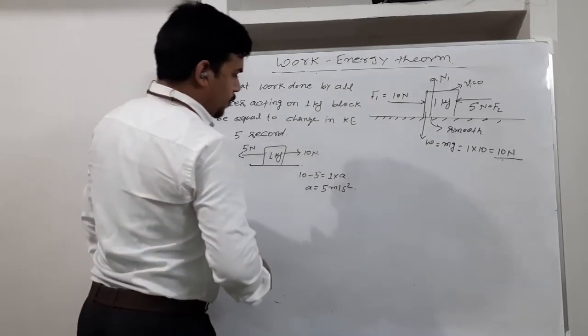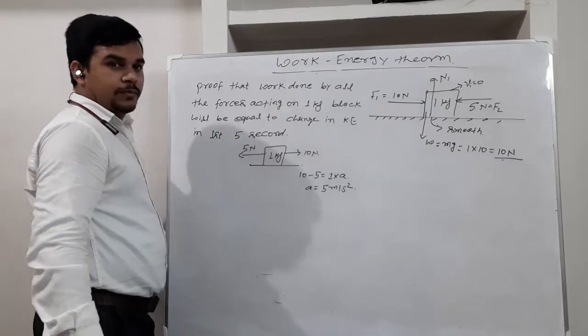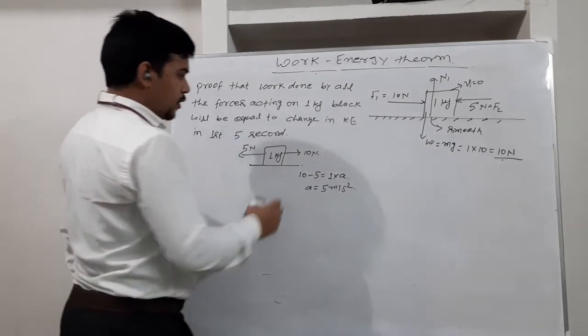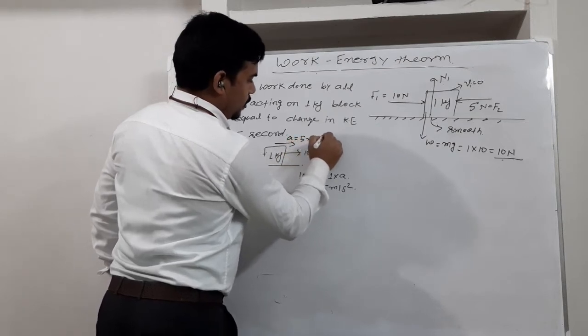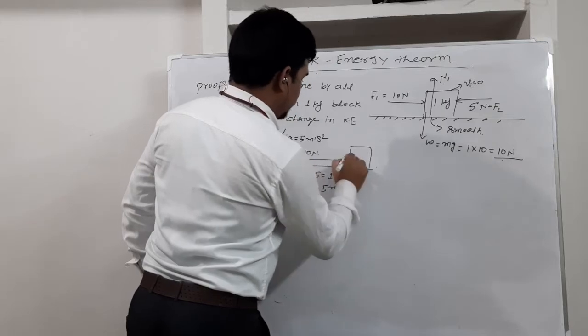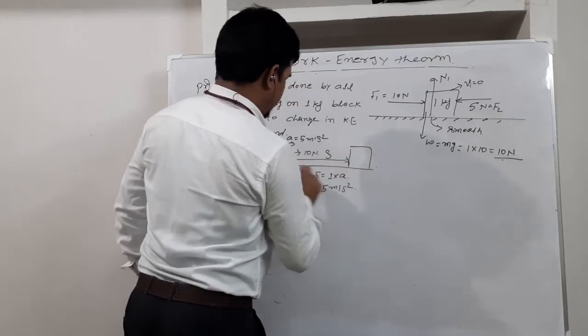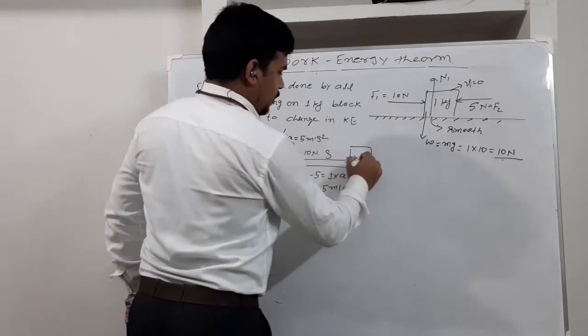So let's find two important things. In the first 5 seconds, how much displacement will this body undergo? This acceleration is in the right direction, 5 meter per second square, so the body will be displaced in the right direction.